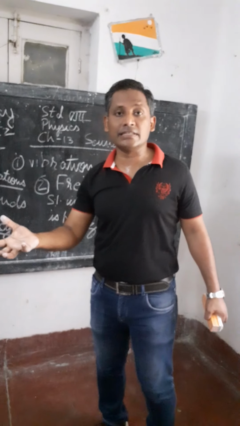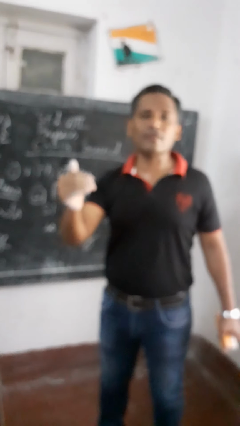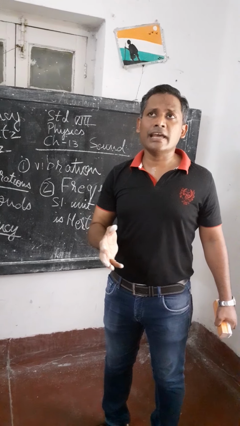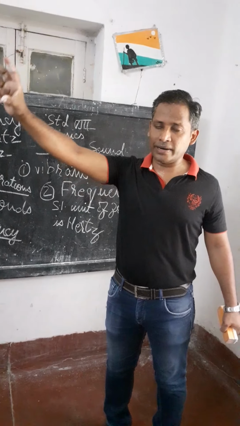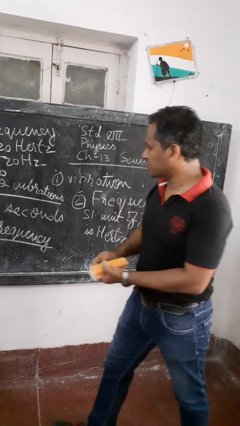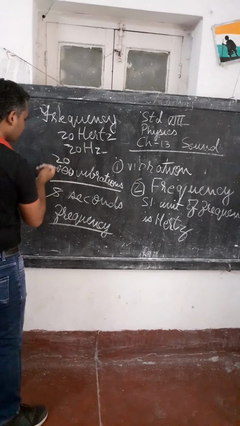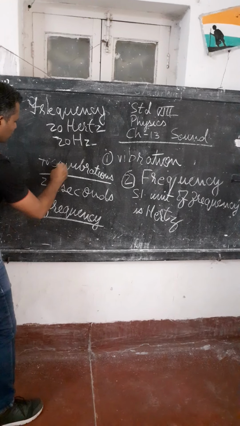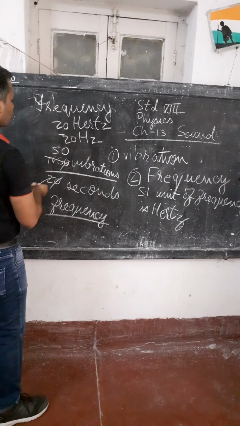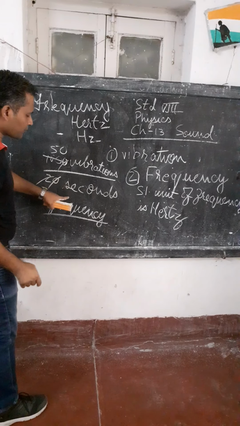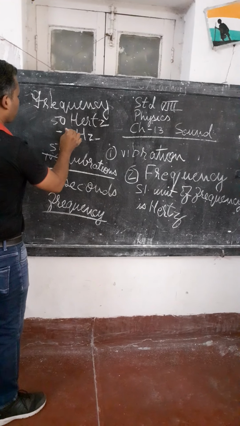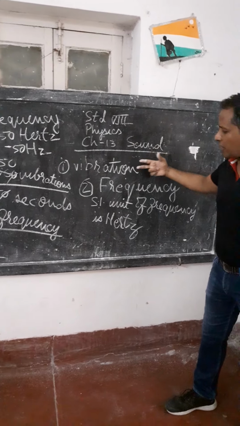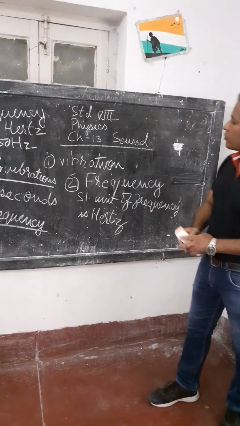Suppose there are 500 vibrations in 5 seconds. So 500 by 5, 100 vibrations in 1 second. So 100 hertz. Suppose there are 1000 vibrations in 20 seconds. The zeros cancel, and 100 by 2 is 50. So the frequency will be 50 vibrations per second, that is 50 hertz or 50 Hz. So we completed what is sound, what is vibration, what is frequency, and what is the SI unit of frequency.